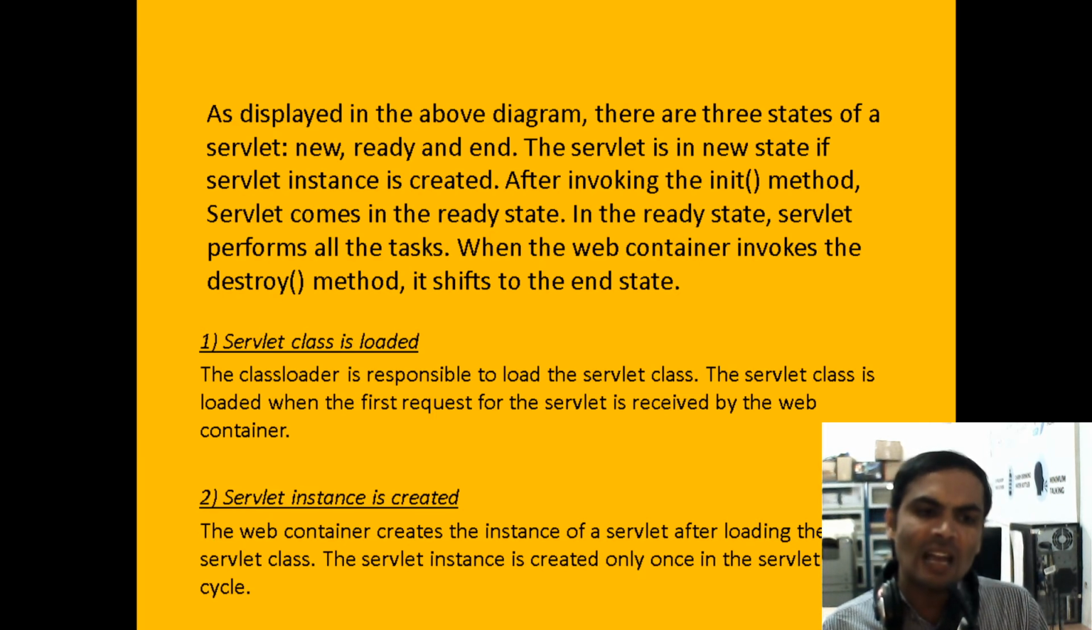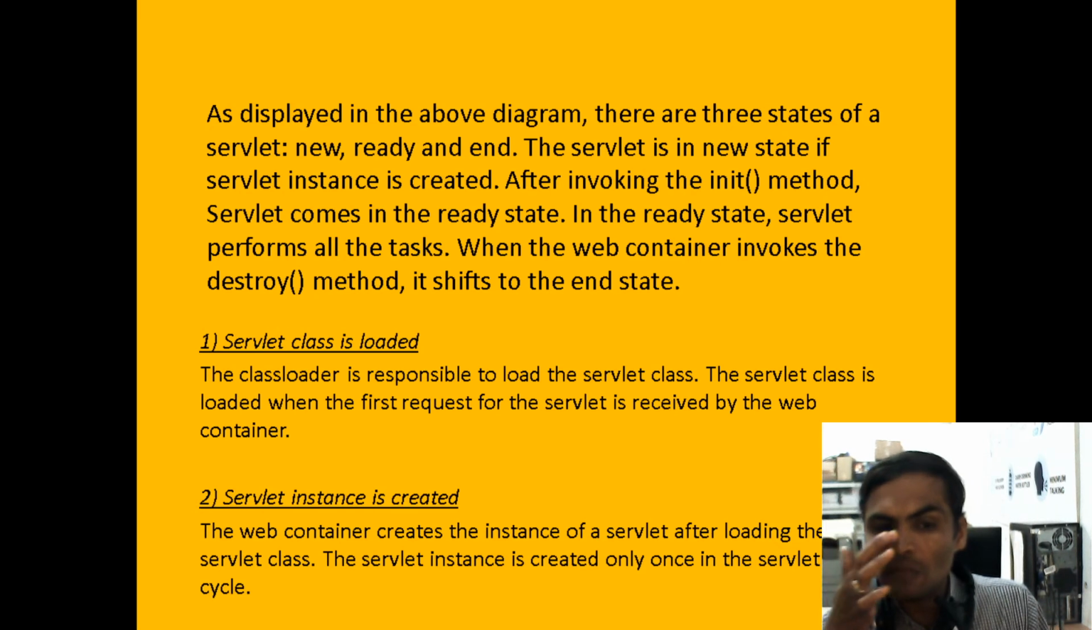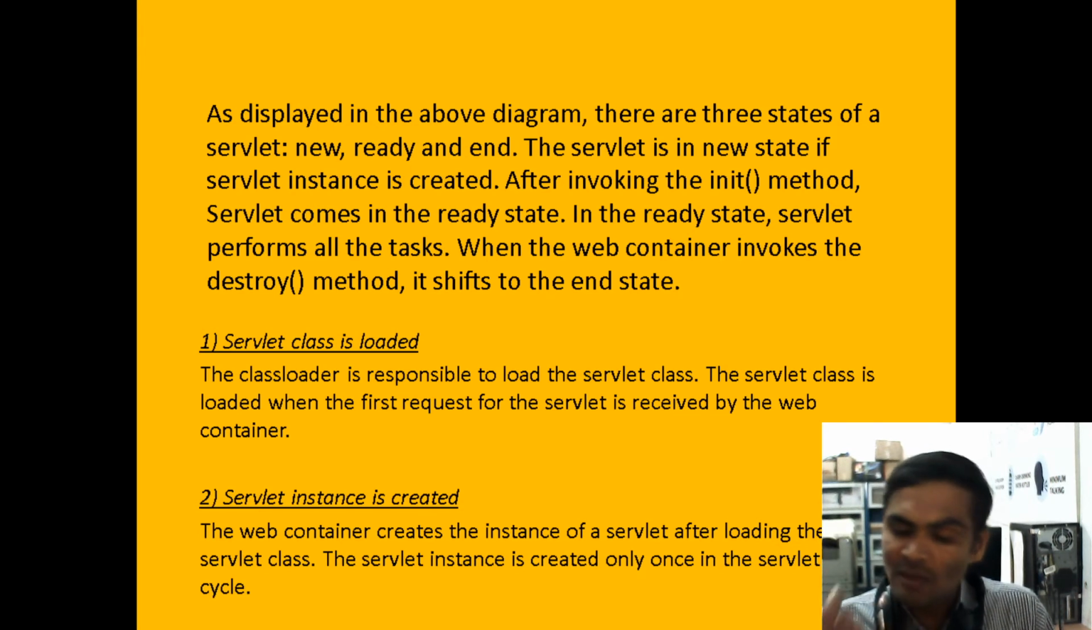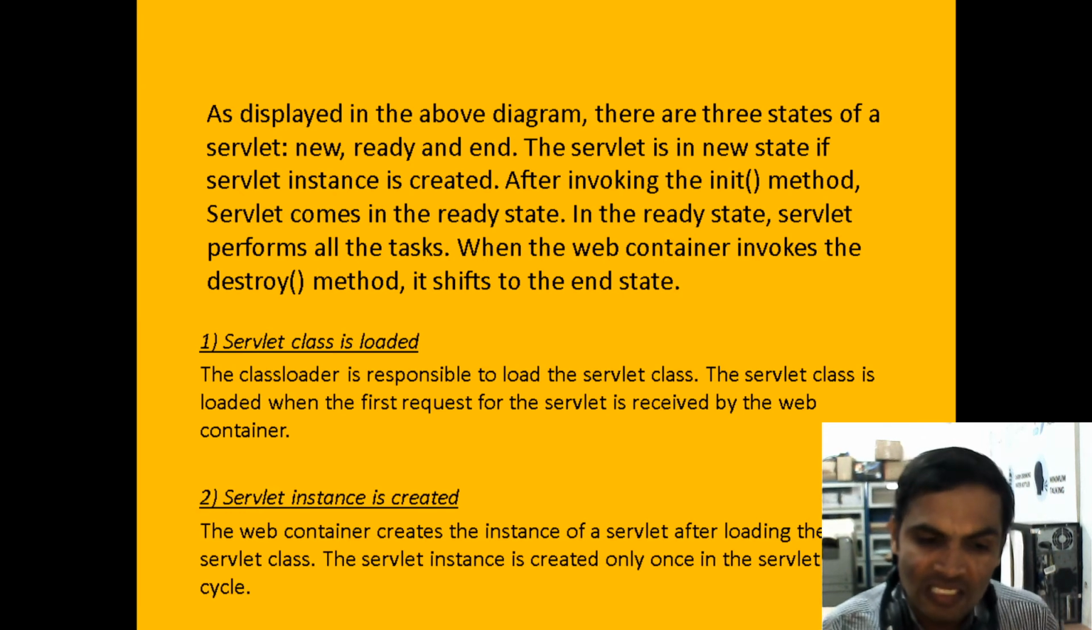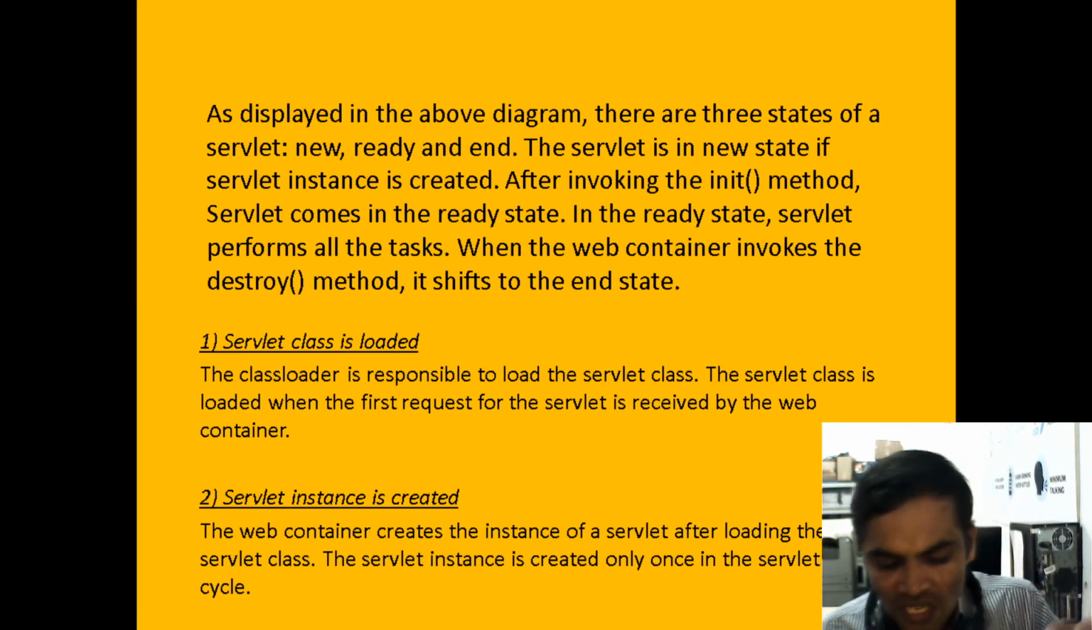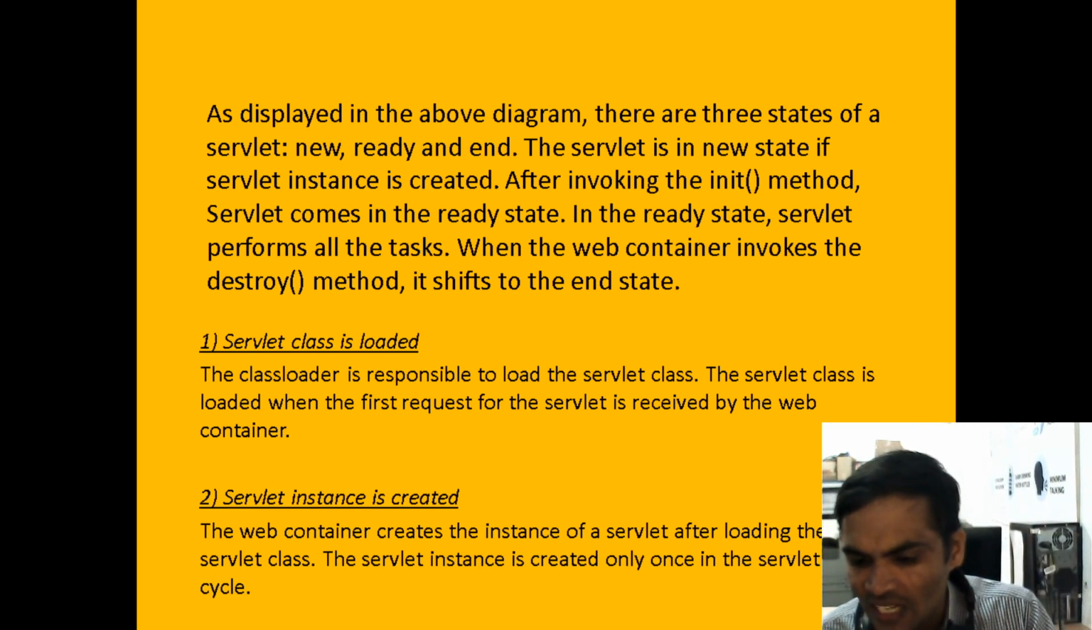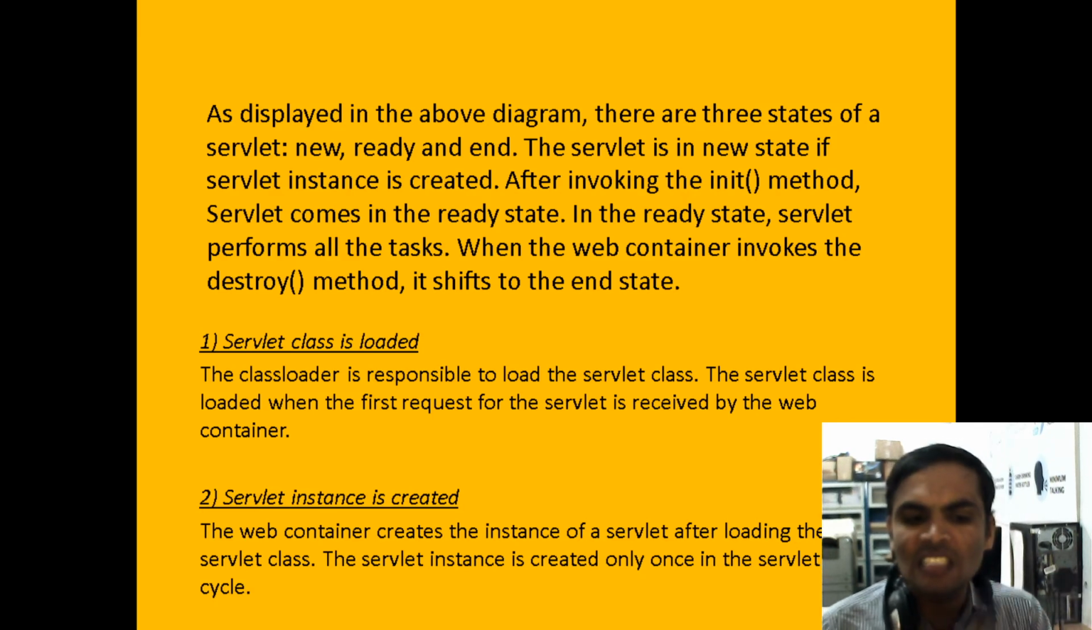After loading the servlet class, the first request for the servlet is received by the web container, based on your web.xml file. Then it goes for instance creation. The web container creates the instance for the servlet. After loading the servlet class, the servlet instance is created only once in a servlet life cycle. If you have only one servlet class, it creates only one object. If you have 10 servlet classes, it creates 10 servlet objects, 10 servlet instances.